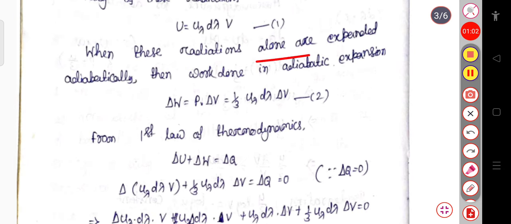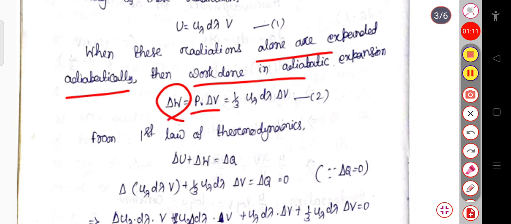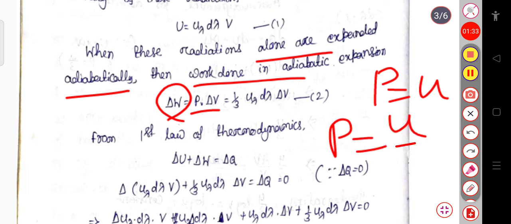When these radiations are expanded adiabatically, the work done in this adiabatic expansion we can write as delta W equal to P into delta V. Here we are considering diffuse radiation. Diffuse radiation means the radiation can be in every direction. In case of normal incidence, we know the pressure equals the energy density u, and in case of diffuse radiation, the pressure equals 1/3 of the energy density.